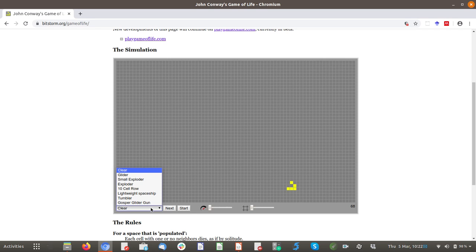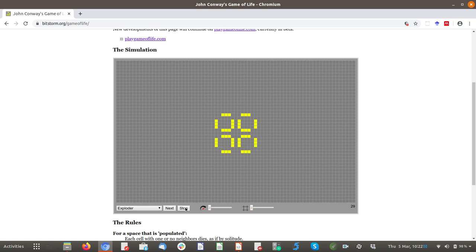And if you click on the bottom left, you can see various different starting shapes. So something here called an exploder. So again, this is just a configuration of cells that are alive or dead. If I click Start, we're just applying those 4 simple rules. We can see that kind of an explosion pattern happens. And these kind of life forms tend to emerge time and time again from this Game of Life. And remember, what's really interesting about this is that we have just applied these 4 simple rules. Nothing has told it to create this explosion pattern. It becomes an emergent dynamic of those simple rules.